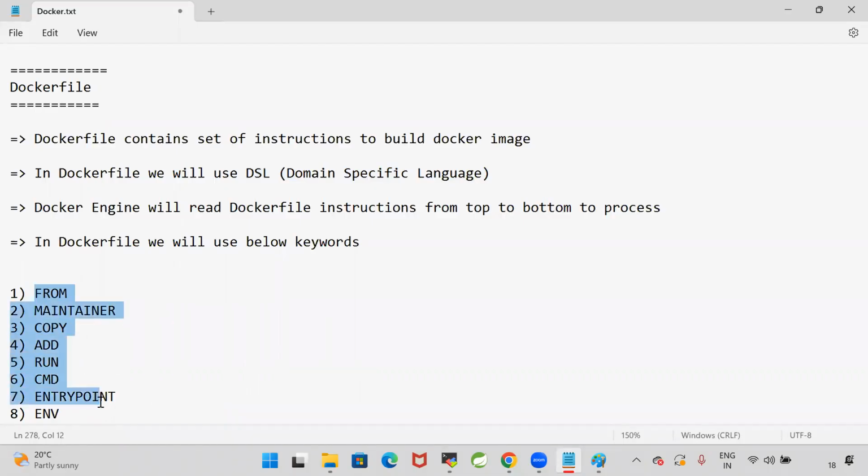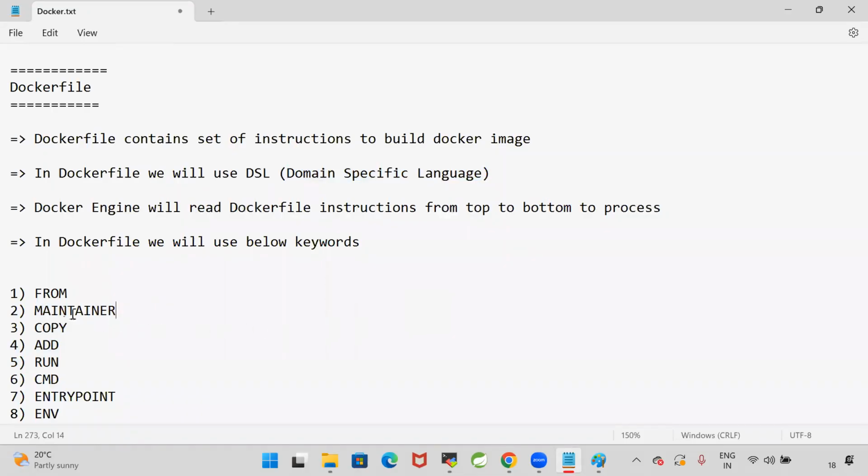These keywords are not specific to Java, not specific to Python, not specific to .NET. So these are common DSL keywords. Any language can use these keywords. That's why they are called domain specific language keywords. When we are writing the Docker file for Java application, we will use these keywords. For .NET application, we will use these keywords. For Python application, same keywords.